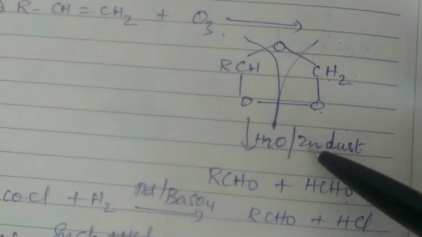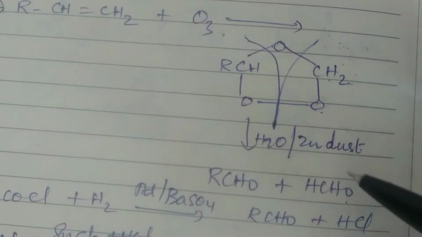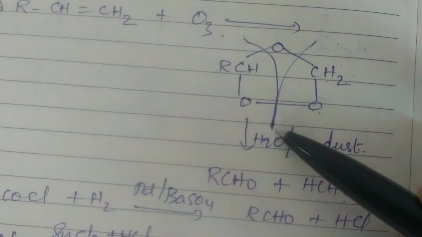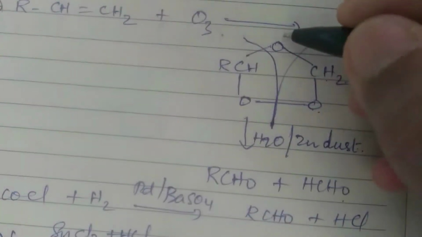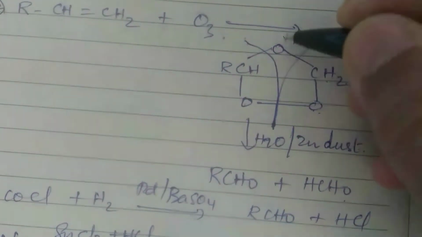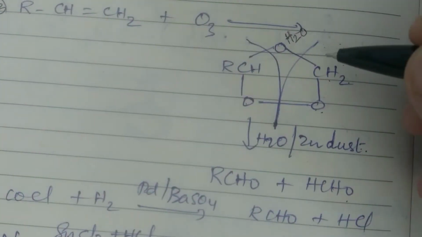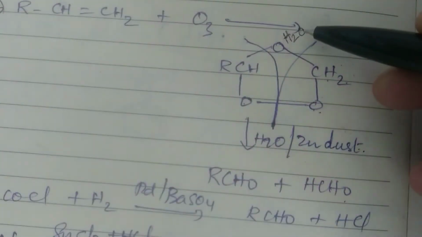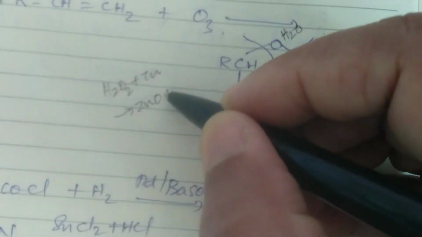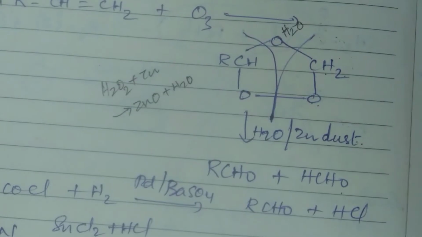Okay. Now zinc dust, why is it used? This H2O is going here along with this oxygen as H2O2. Now this H2O2 will react with zinc and will give you zinc oxide plus water.